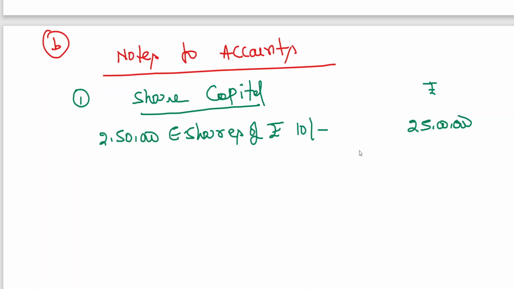For this share capital, we don't have any authorized capital, etc. This is not related to core final accounts now.